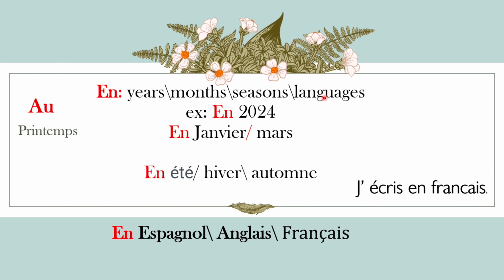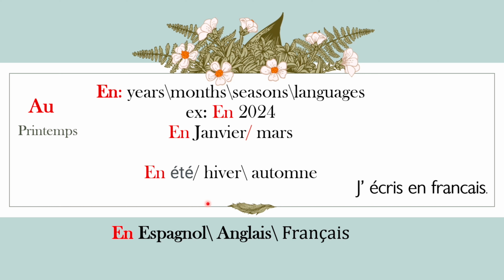Now with the name of the languages, if you have any reference of language in a sentence, you have to use "en", having the meaning "in". En espagnol, in Spanish, en anglais, in English, en français, in French.